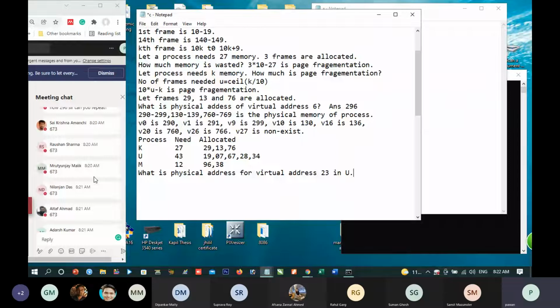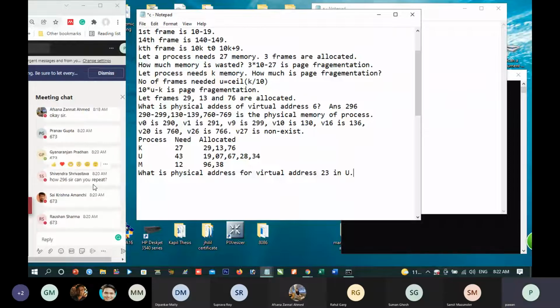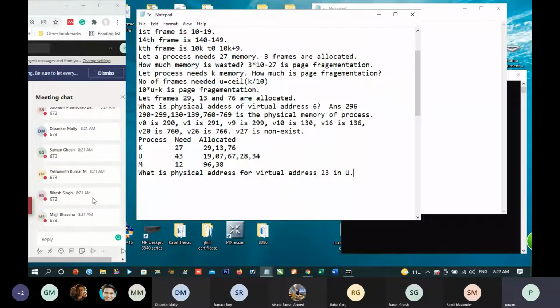Who asked me this question? How 296, Sivendra, is it clear to you? Sivendra, you asked me some question. Is it clear to you? Yes.